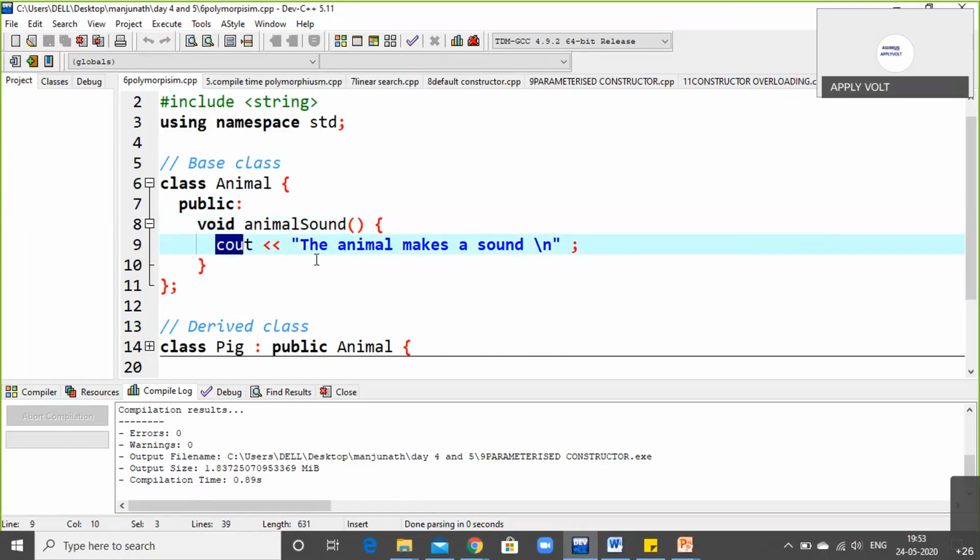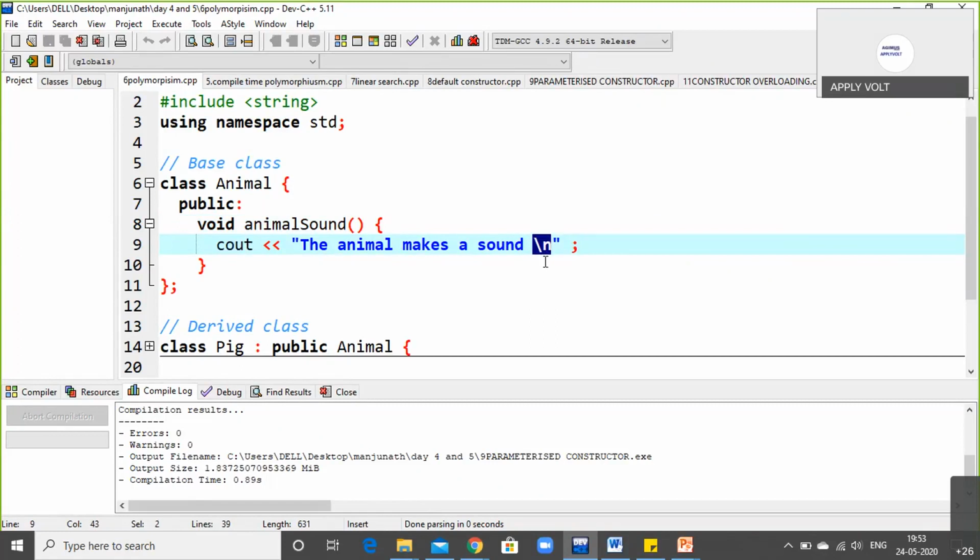That is, the animal makes a sound. Okay, the animal makes a sound. That is the first line to be printed on the output screen. Okay, that is the first line. Next, what I have to do is bring the cursor to the next line. So I'm going to use \n.